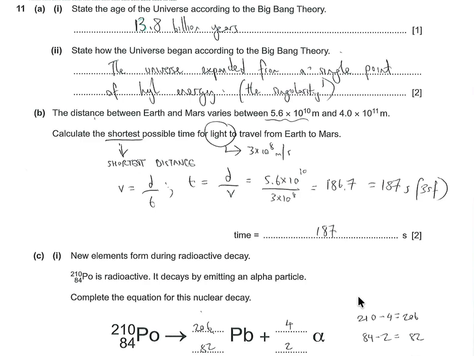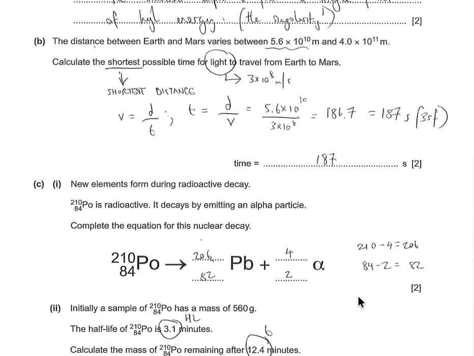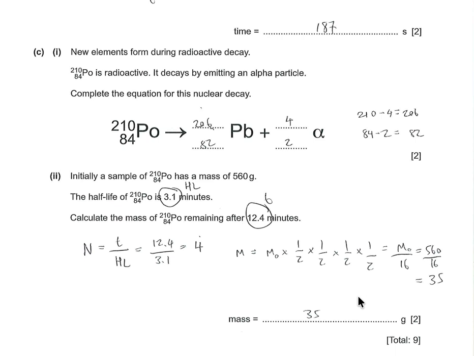Okay. We then go from space to atomic physics, and we've got a couple of classics. If these come up, you'll be delighted. First one, we've got polonium being radioactive, and it decays by emitting an alpha particle. And we've got to complete the equation, folks. That's a nice one. Okay, we've got alpha, which has 4 and 2 on the top. We're going to remember that these numbers here are going to be adding up to make the top numbers here. So 210 equals 206 plus 4, that's right, and then 82 plus 2 equals 84. This is all just about making sure your numbers add up.